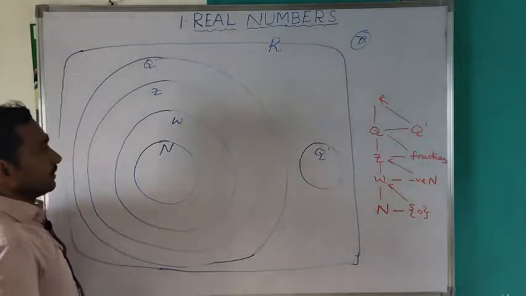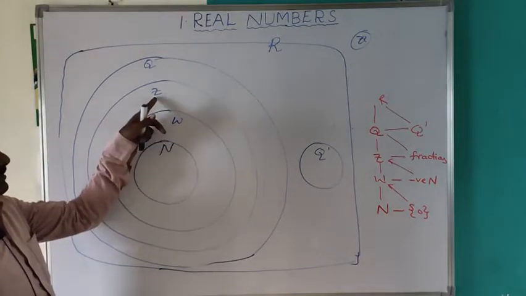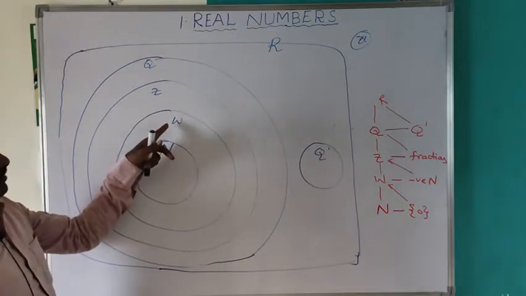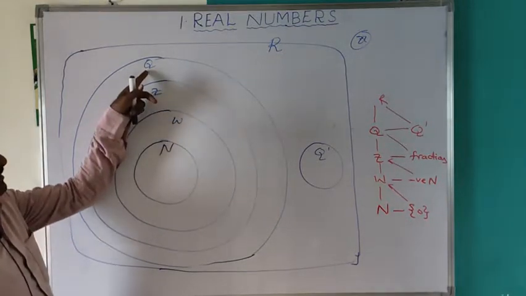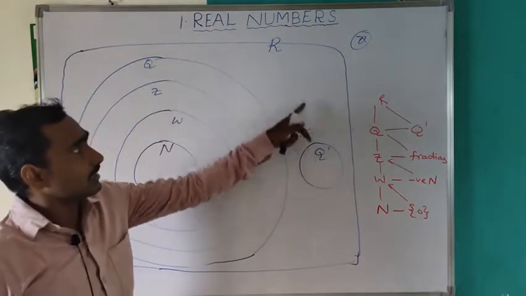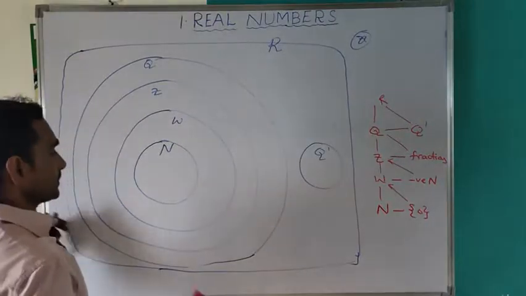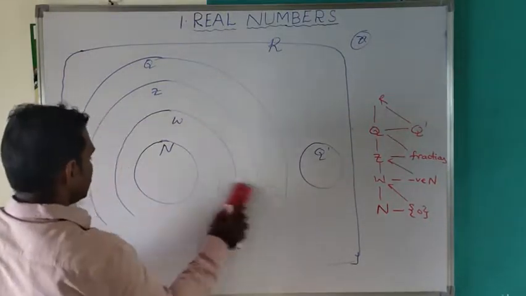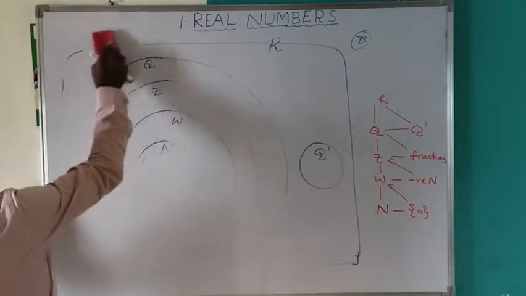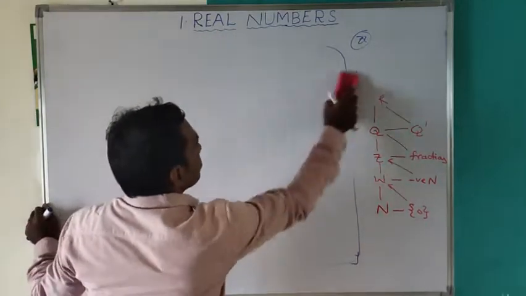So integers, whole numbers, natural numbers, rationals, irrationals: all rationals and irrationals are real numbers. Up to here understood?